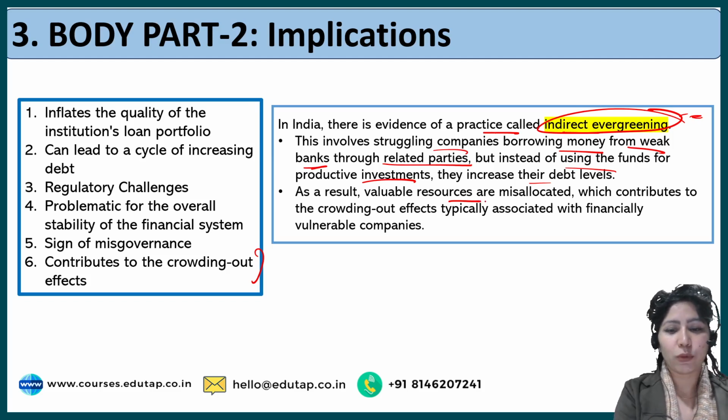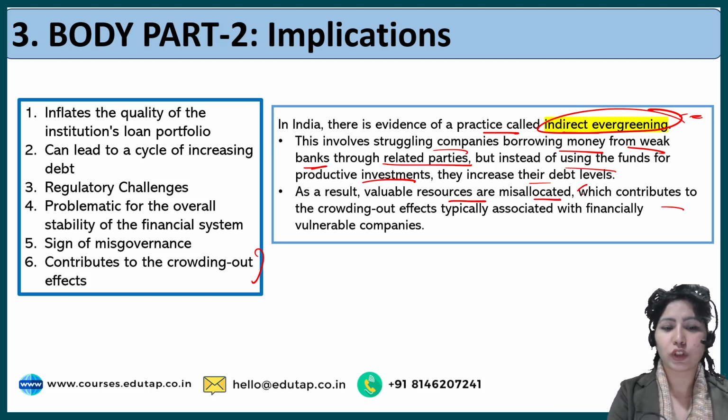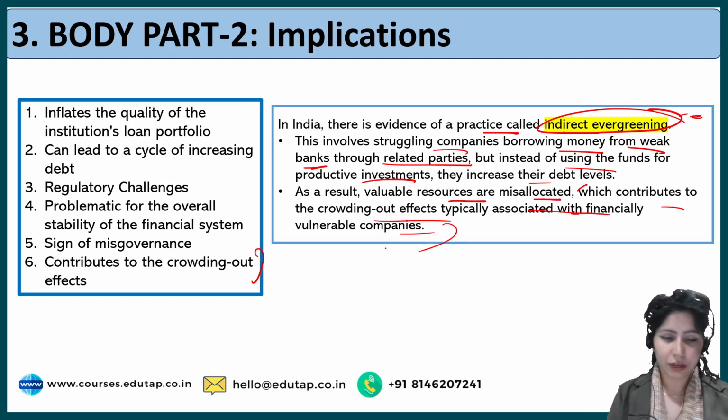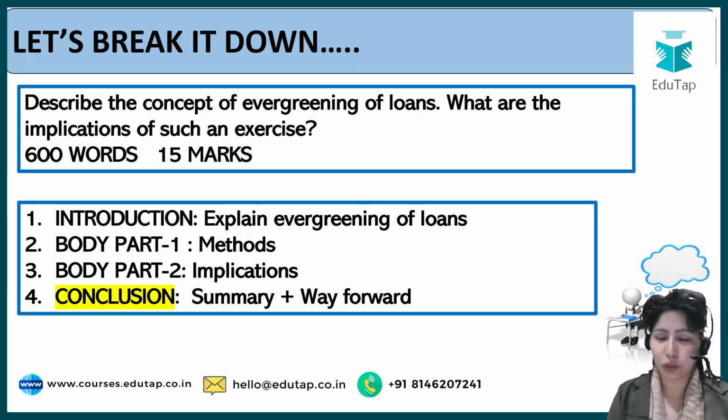So as a result, valuable resources are misallocated, which contributes to crowding out effects typically associated with financially vulnerable companies. So these are some of the implications. There can be n number of additions made here.